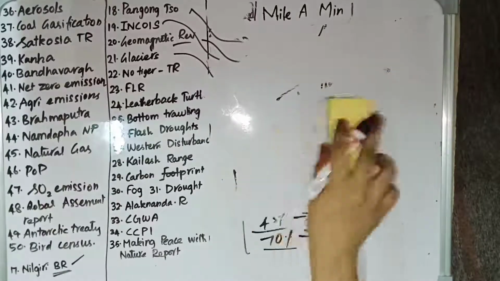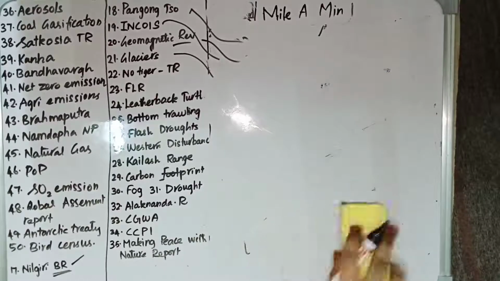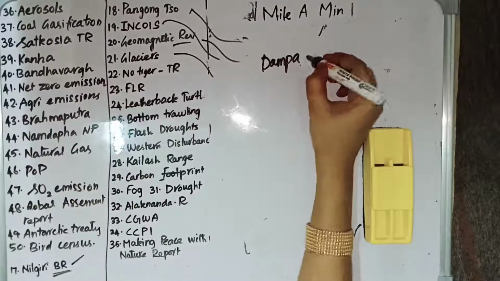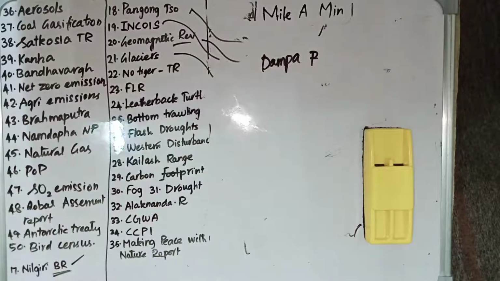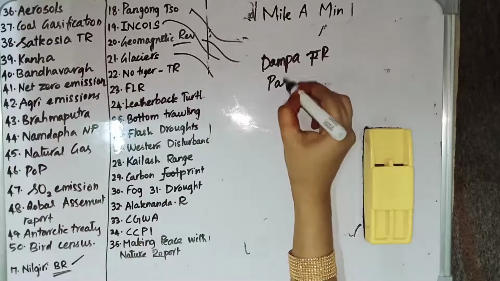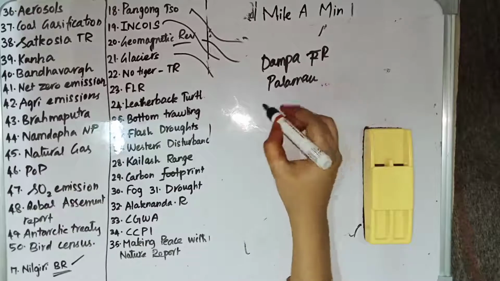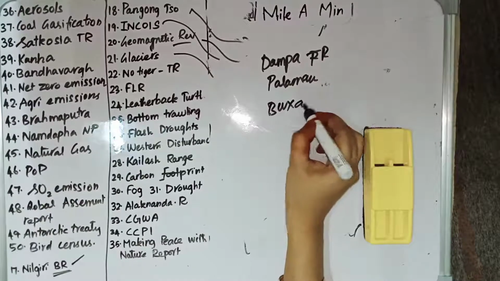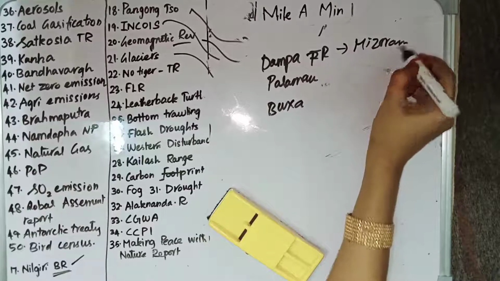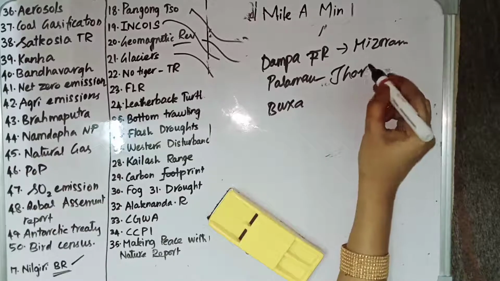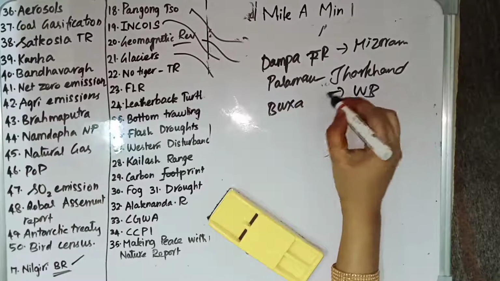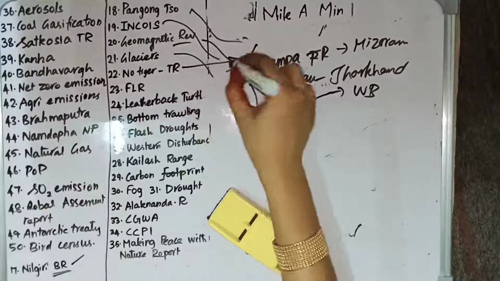And there are certain tiger reserves which have no tigers. Those are Dampa Tiger Reserve, Palamau Tiger Reserve, and Buxa Tiger Reserve. Dampa Tiger Reserve is in Mizoram. Palamau Tiger Reserve is in Jharkhand. And Buxa Tiger Reserve is in West Bengal. So these are the tiger reserves that do not have tigers.